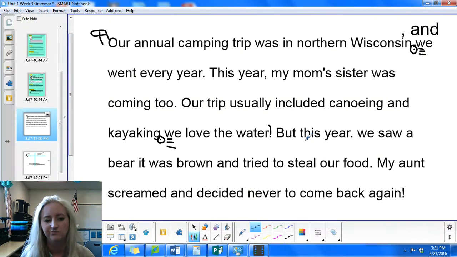But this year. Doesn't sound complete, does it? But this year is a fragment. So we need to either add some words to make it a sentence or join it with things that we have next door to create a complete sentence. So maybe instead of the exclamation point here, maybe we back up and we say, we love the water, comma, and then a little b. We love the water, but this year we saw a bear.